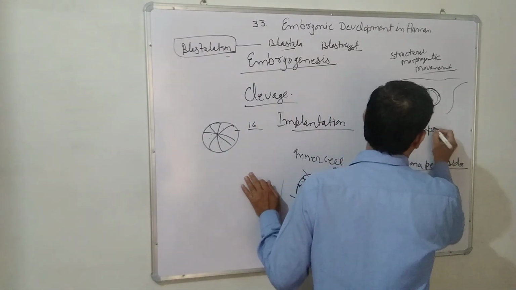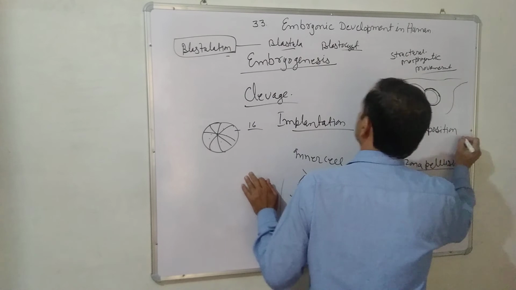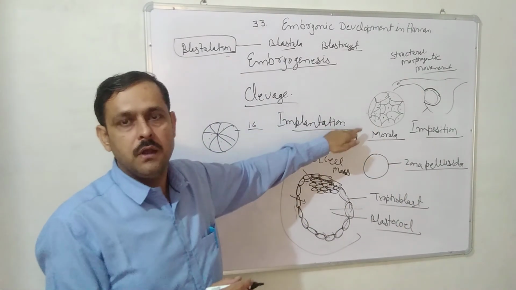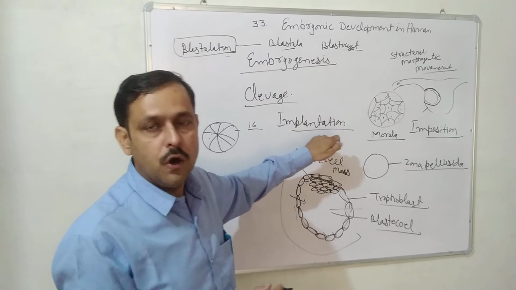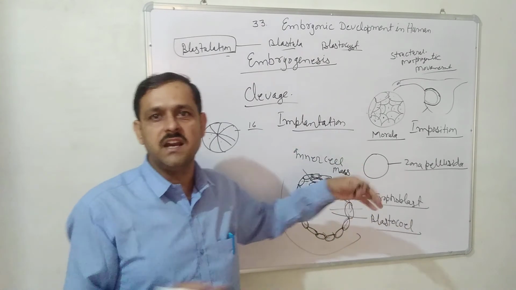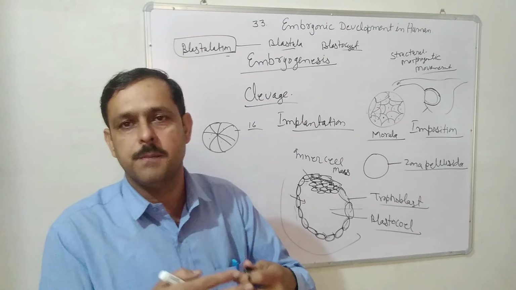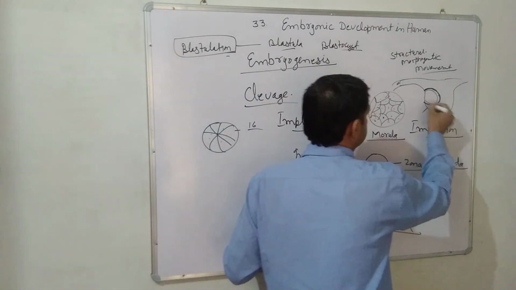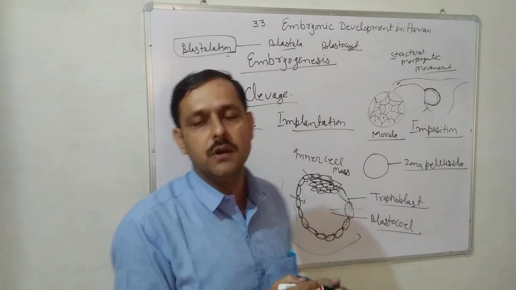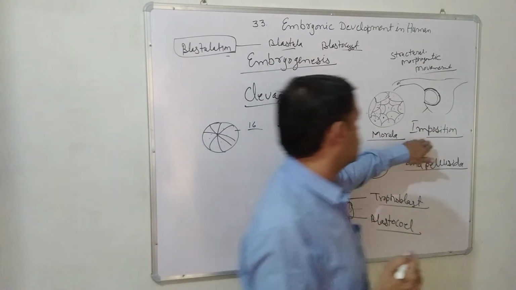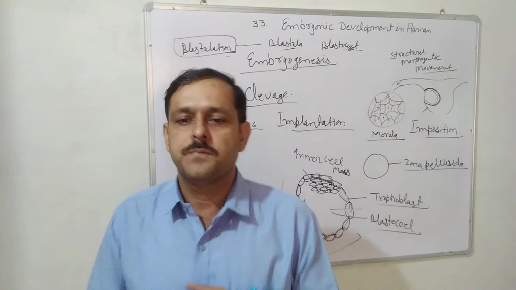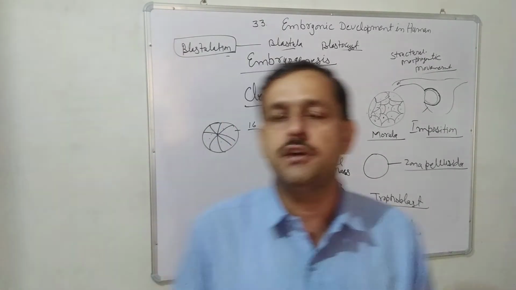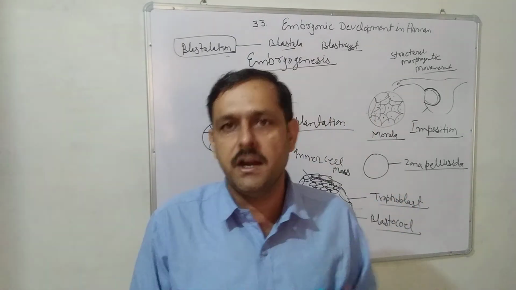So here two questions are asked. First, implantation: stopping the structural movement of the morula, or the trophoblast cells attaching to the uterine wall, is called implantation. And whenever the endometrium layer of the uterus encircles the whole morula or blastocyst, this process is called imposition. After imposition, the inner cell mass gets differentiated into ectoderm, endoderm and mesoderm.